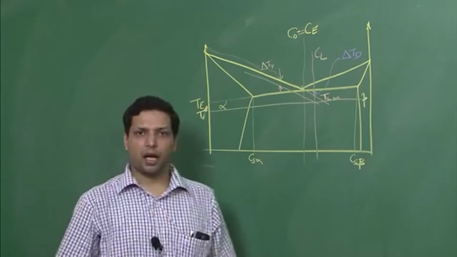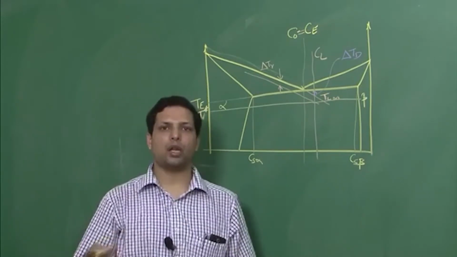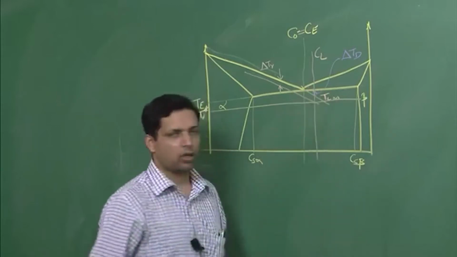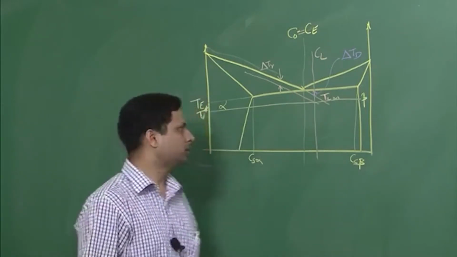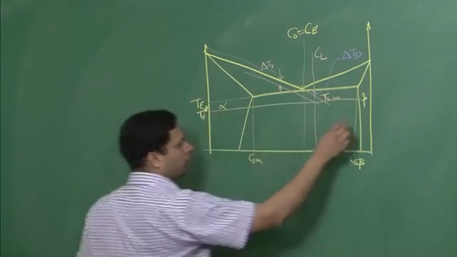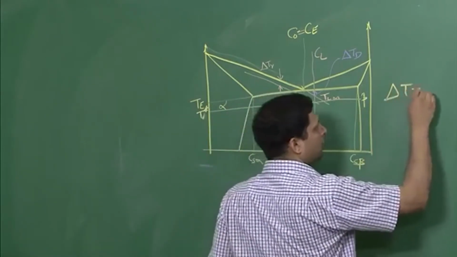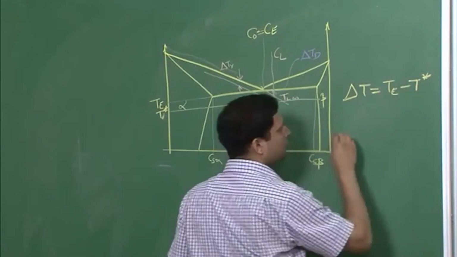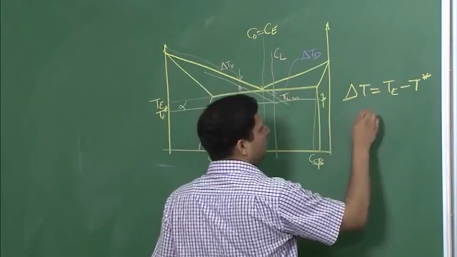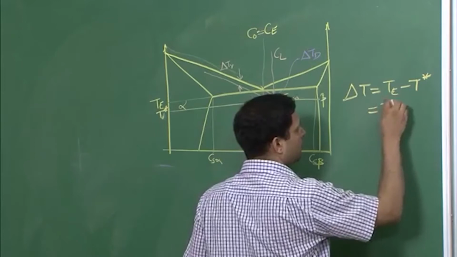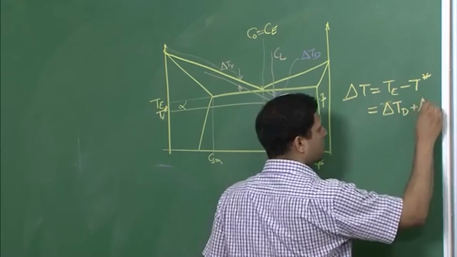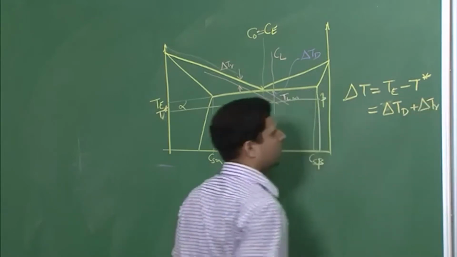So delta TR is what is again varying to make sure that the total temperature drop remains delta T, so delta T is equal to TE minus T star, which is equal to delta TD plus delta TR.